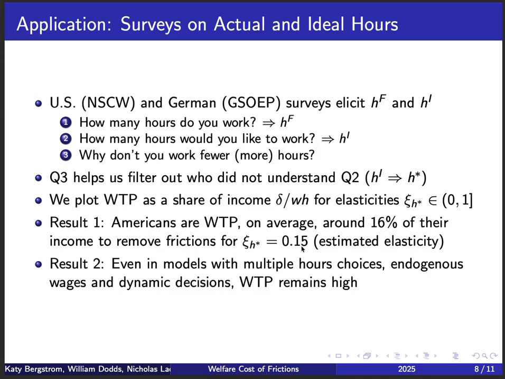And we believe this is an important result because the results so far in the literature use much lower ratios for this willingness to pay share of total income. So it seems, at first sight, that this willingness to pay is larger than what we believed previously. The second result is that even in models with multiple hours choices, endogenous wages, and dynamic decisions, we show that the willingness to pay remains pretty high. We have to make some small adjustments, but it never falls below 7%.